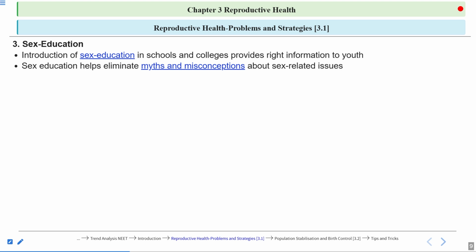Sex education helps eliminate myths and misconceptions about sex-related issues. There are a lot of myths and misconceptions about sex-related issues. So this sex education will help dispel these myths regarding reproduction-related issues.